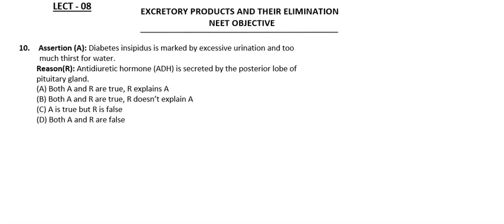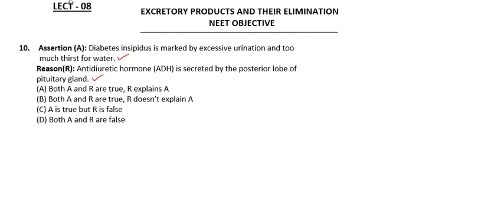The first assertion, diabetes insipidus is marked by excessive urination and too much thirst for water, is a right statement. And the reason, antidiuretic hormone is secreted by the posterior lobe of the pituitary gland, is also a right statement.